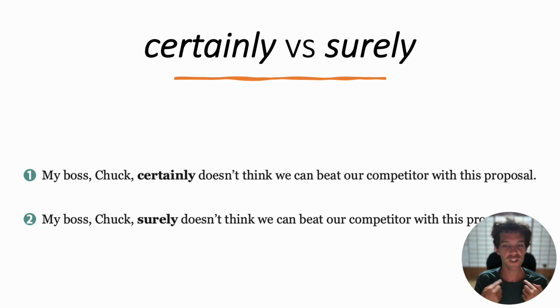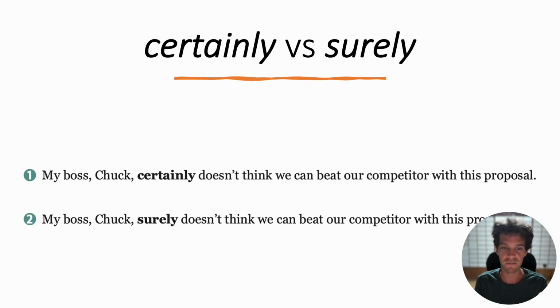Here, surely describes my opinion of my boss, Chuck. In the first example, my boss, Chuck, certainly doesn't think. It means Chuck's opinion. He doesn't think. I know it. But in the second one, my boss, Chuck, surely doesn't think. I don't know what Chuck thinks. But surely he doesn't think. I believe he doesn't think.